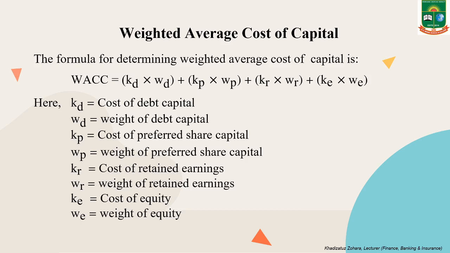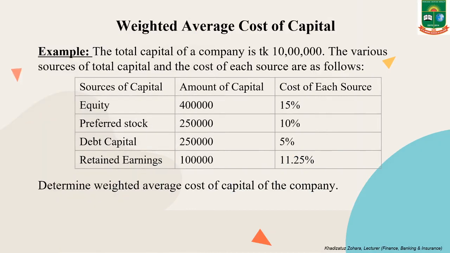This is the formula, and we know that by learning a formula alone we cannot learn fully, so we have to practice it, and for practicing there is an example for us. The total capital of a company is taka 10 lakh.